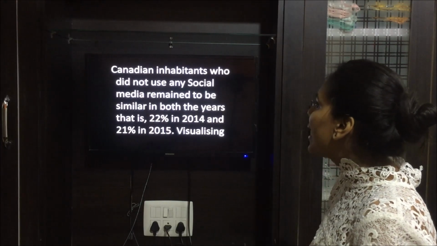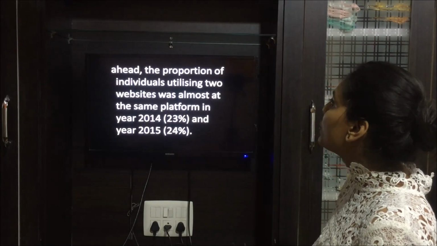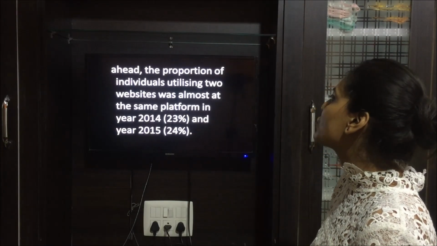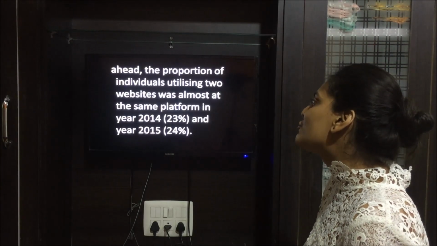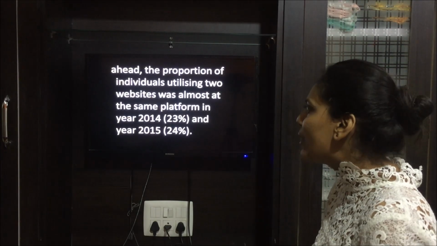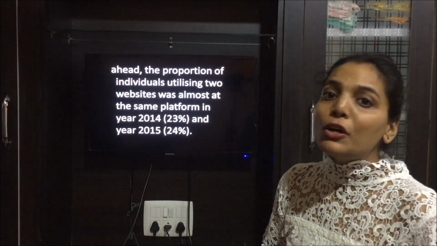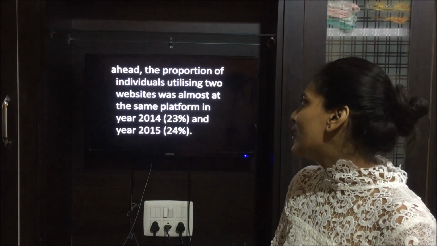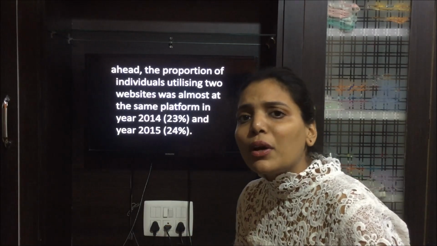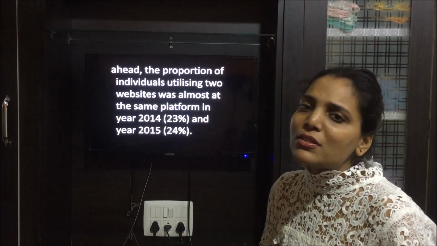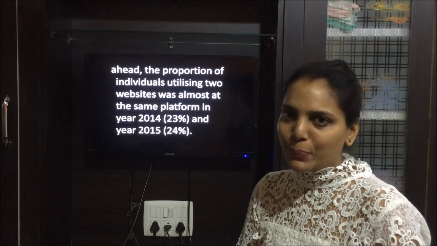Now, visualizing ahead, the proportion of individuals using two websites was almost at the same platform in 2014 and 2015. Just like the case of no website, similar is the case with using two websites. There was a difference of only 1% in both the years when people are using two websites.